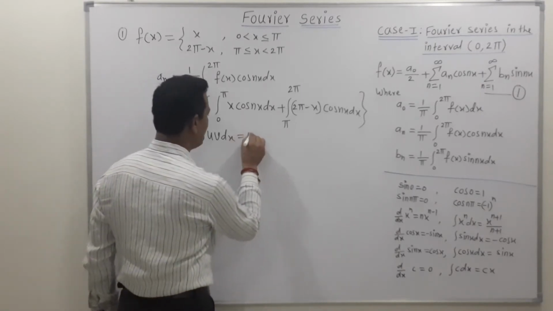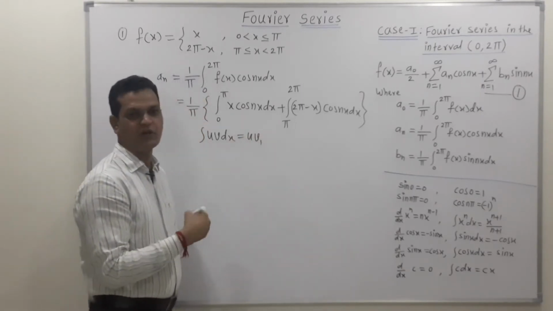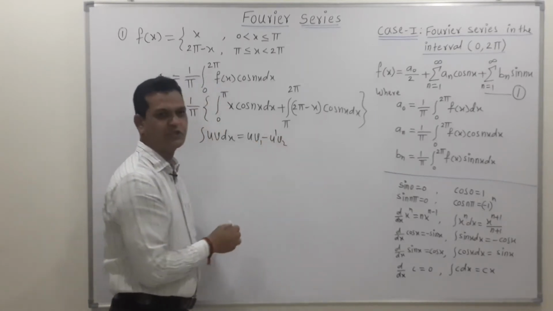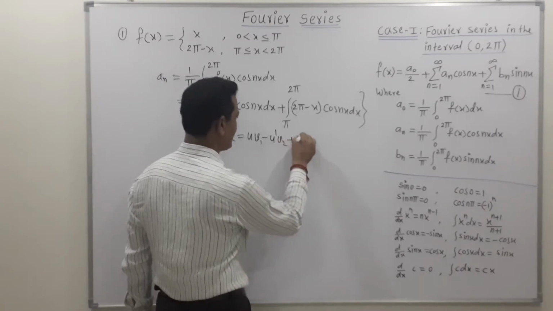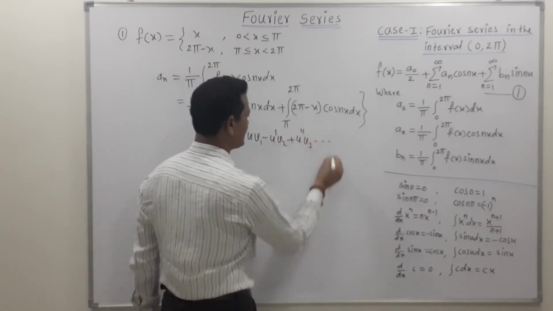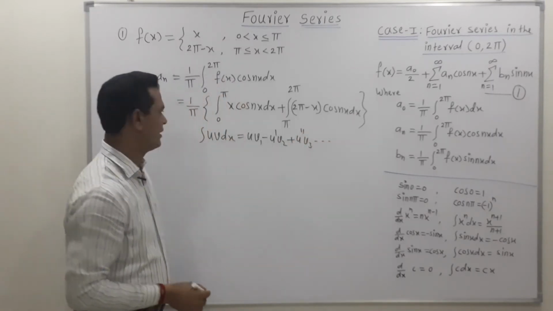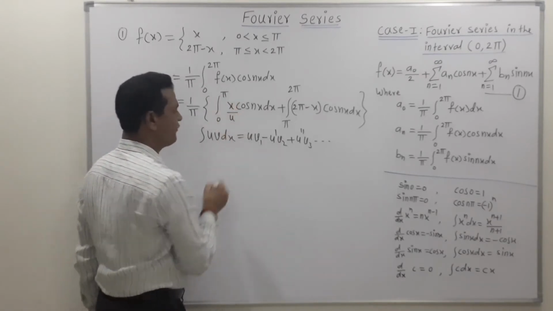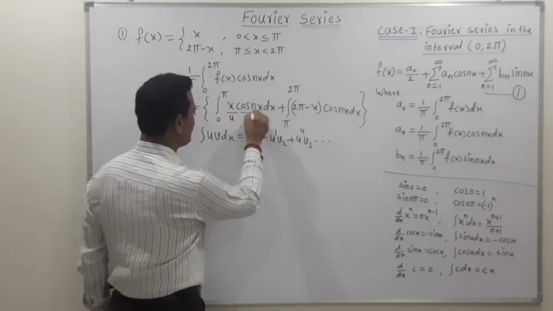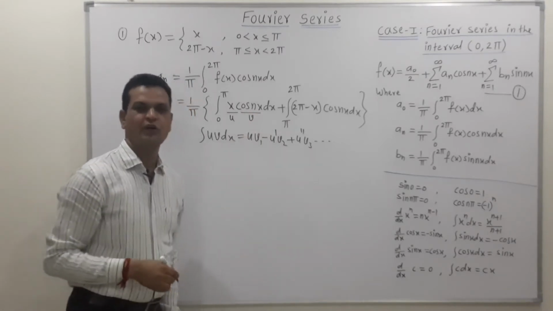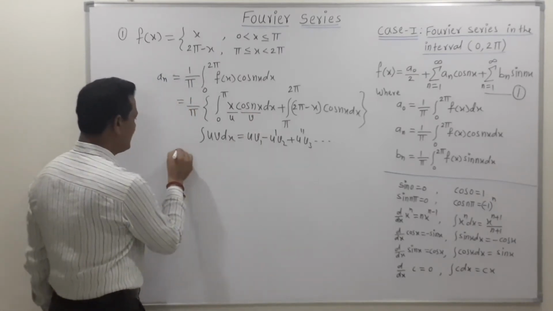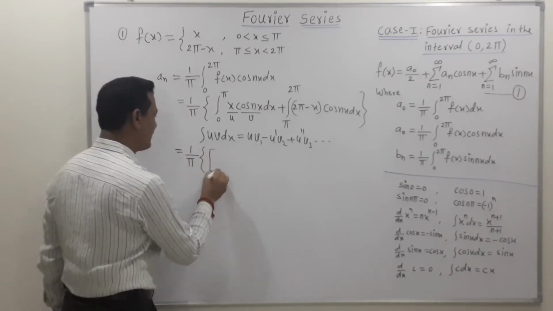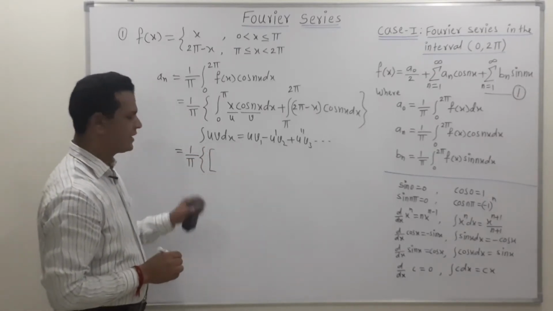This rule is: first function times integration of second, minus derivative of first times integration of the second integration, plus second derivative of first times third integration, and so on. So this is the formula. For the first integration, the value of u is x, and choose the value of v as cos of nx. If we simplify this, we get 1 upon pi. We are finding the value of the integration, that's why the rectangular bracket.